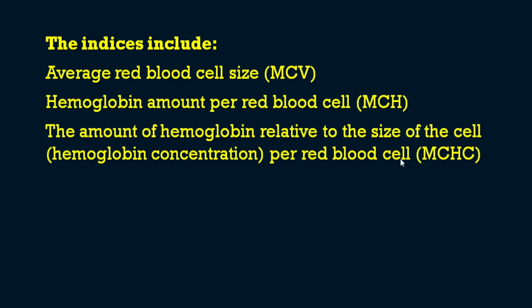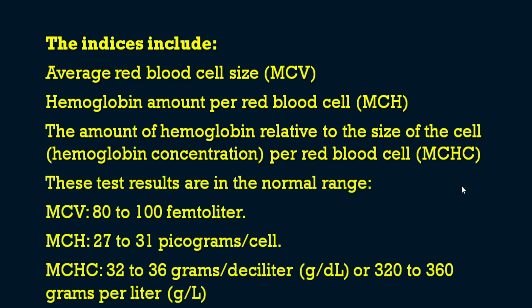That is the MCHC, mean corpuscular hemoglobin concentration, that is the amount of hemoglobin relative to the size of the cell per red blood cell.